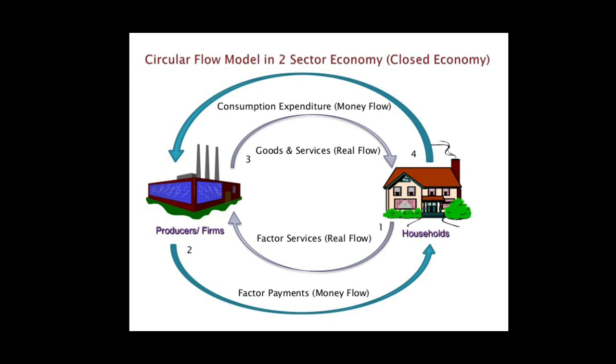The diagram also shows the flow of goods and services from the producing sector to households and the corresponding flow of consumption expenditure from households to firms. Thus, the entire amount of money which is paid by firms to households or the owners of factors of production as factor payments is paid back by the factor owners to the firms by disposing the income on the purchase of goods and services being produced by the producing sector.